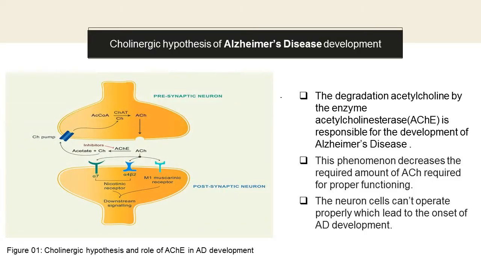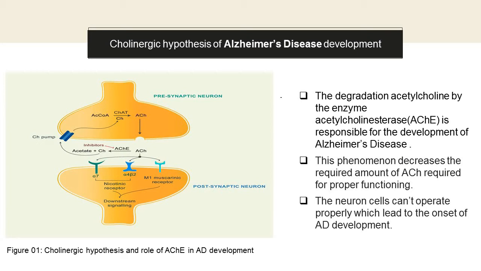The cholinergic hypothesis concerns with one of the major neurotransmitters, which is acetylcholine. Figure 1 is showing cholinergic hypothesis and role of acetylcholinesterase in AD development. Acetylcholine is synthesized by choline acetyltransferase and released from the presynaptic neuron. The acetylcholine mediates its effects on the postsynaptic neuron through nicotinic and muscarinic receptors. This neurotransmitter then performs the downstream signaling in the postsynaptic neuron.